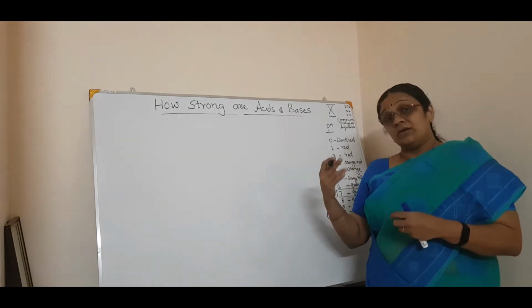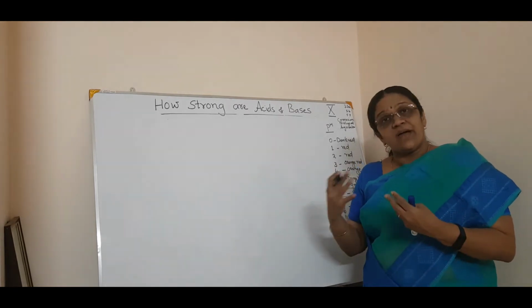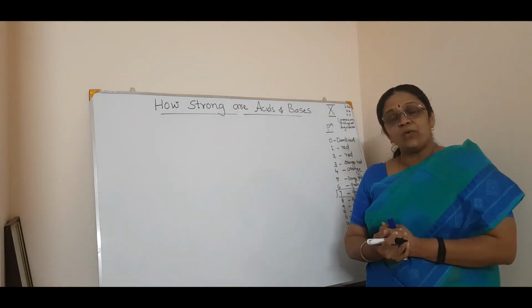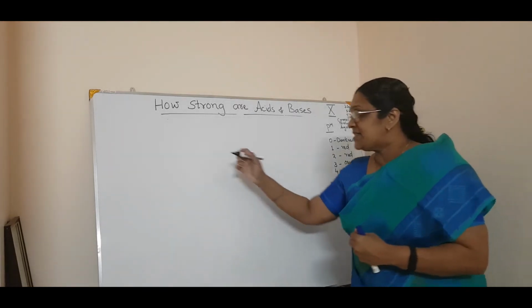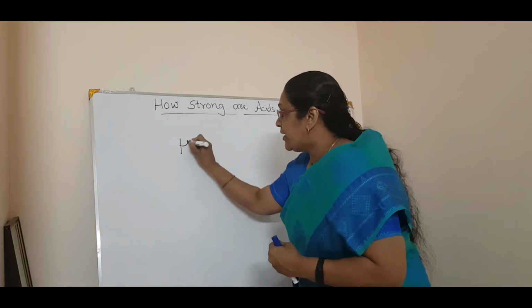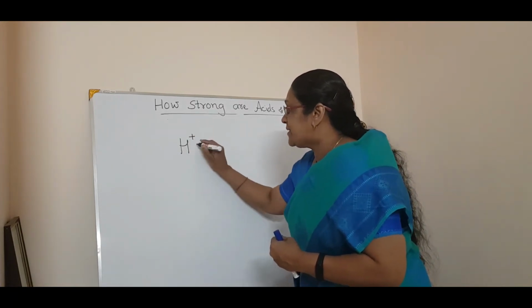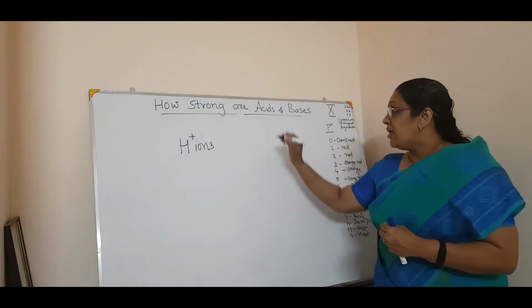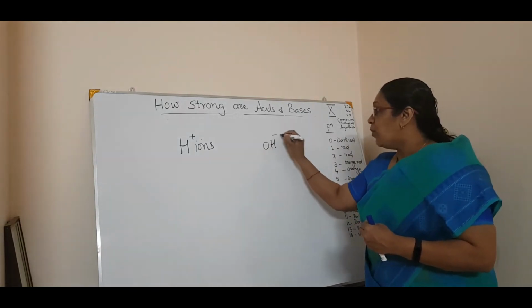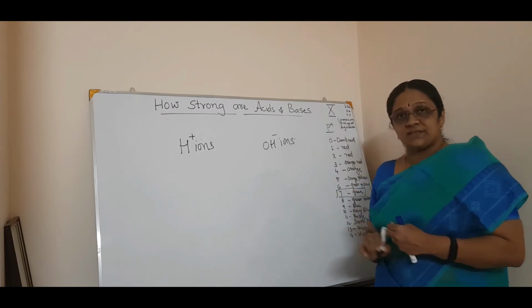Before that, how can you define a strong acid and a weak acid? A strong acid means it furnishes or contains more H plus ions, isn't it? A strong base means more OH minus ions.